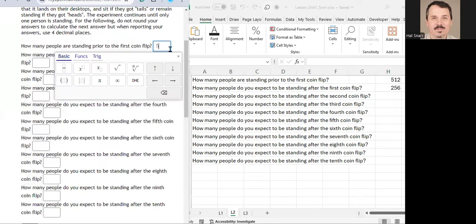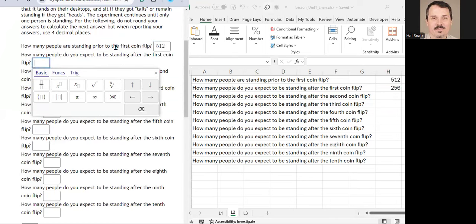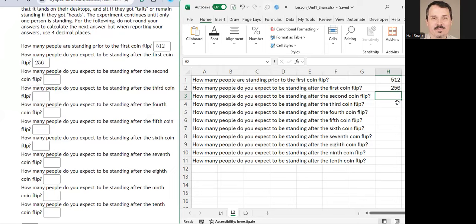So we start with 512. After one round, we expect 256 to remain standing. After the second coin flip, we expect half to get heads, and half to get tails. So we expect half the 256 to remain standing. That's 128.